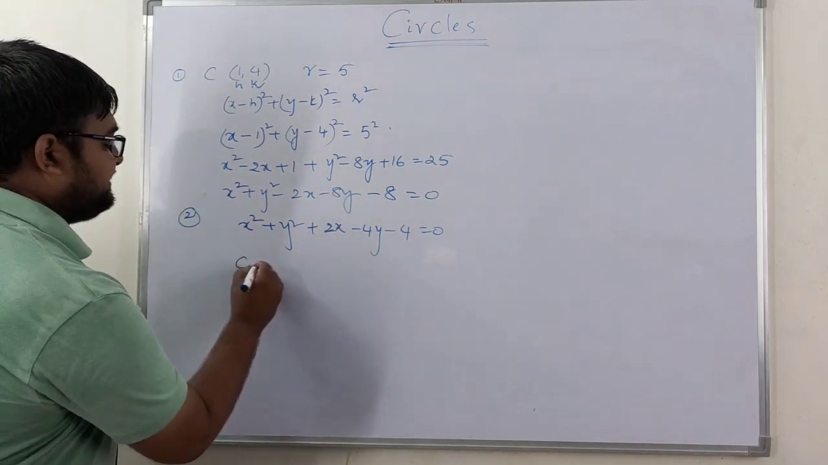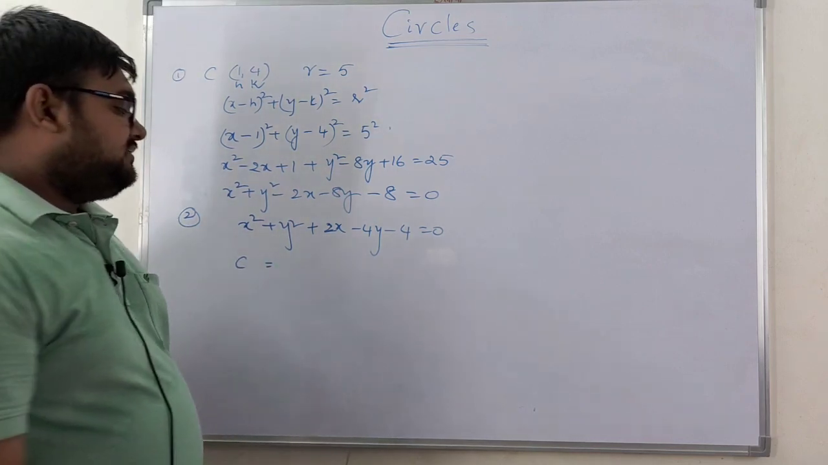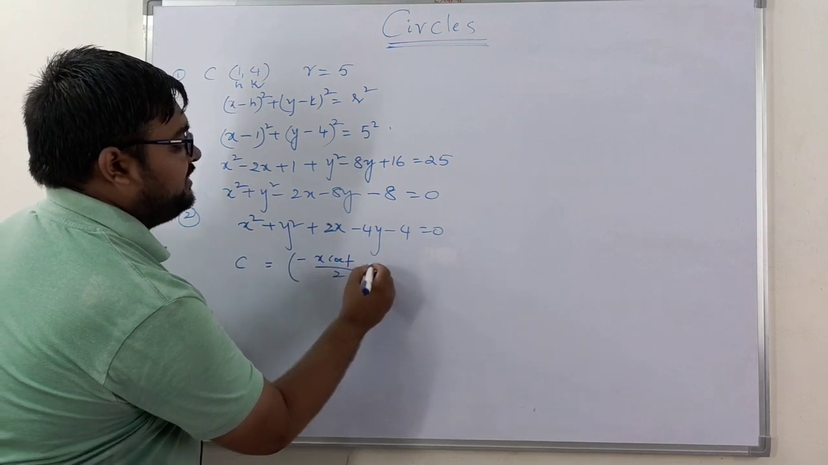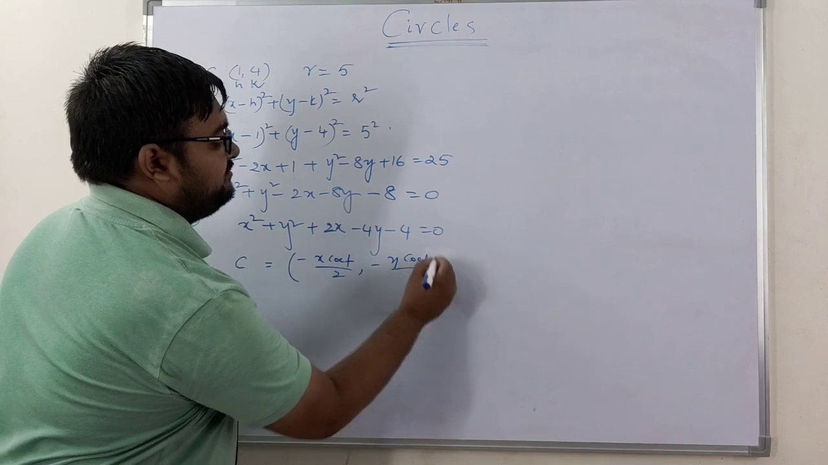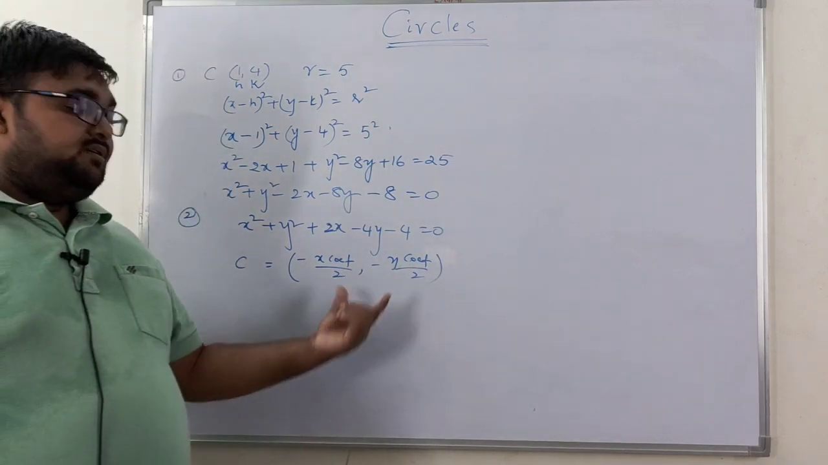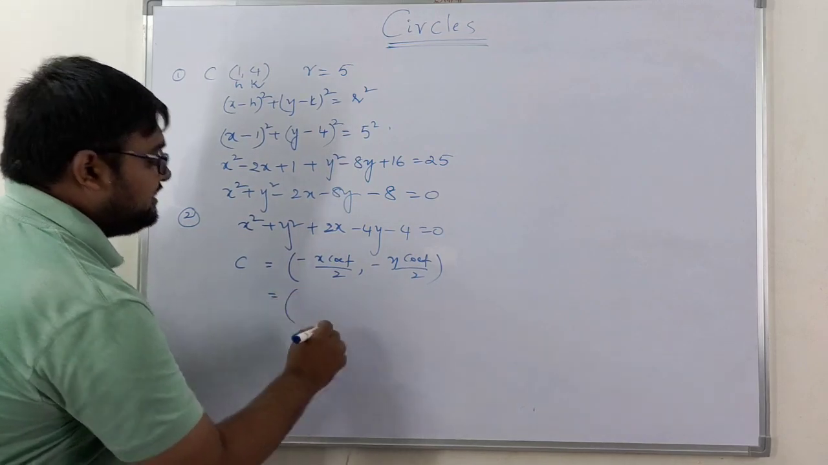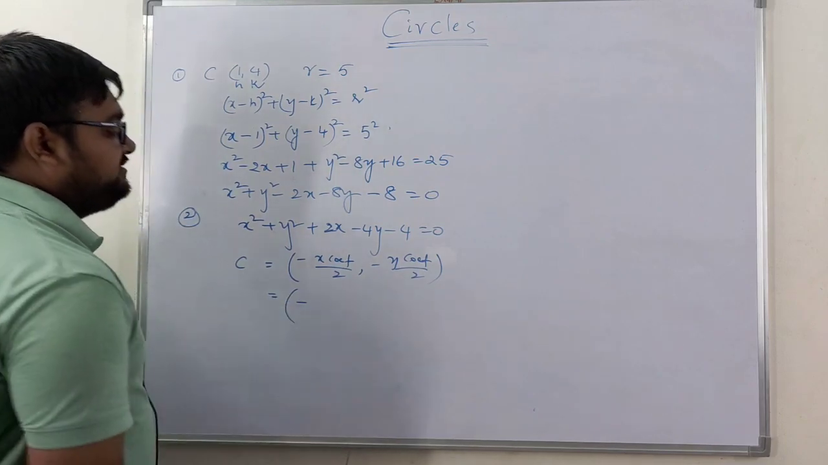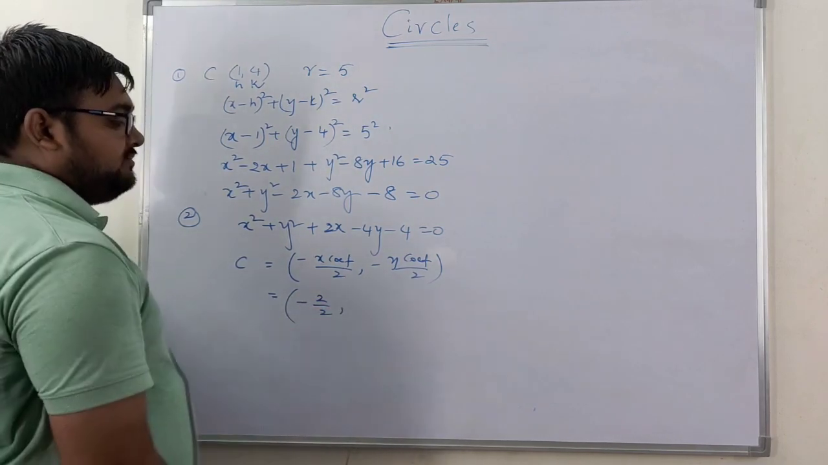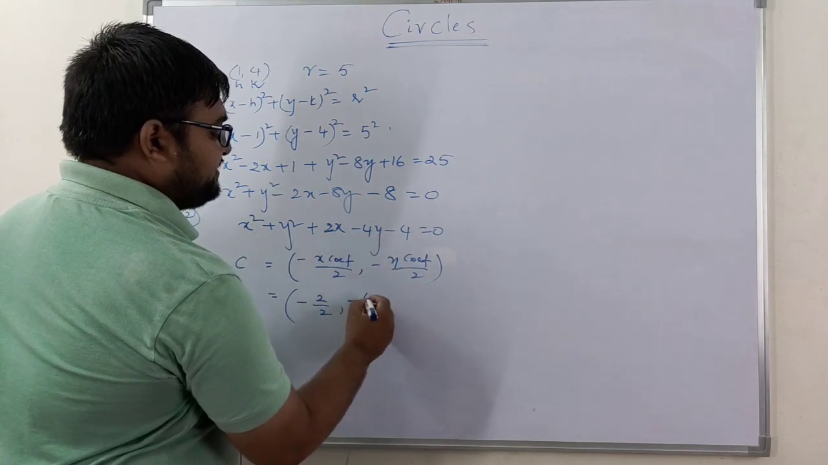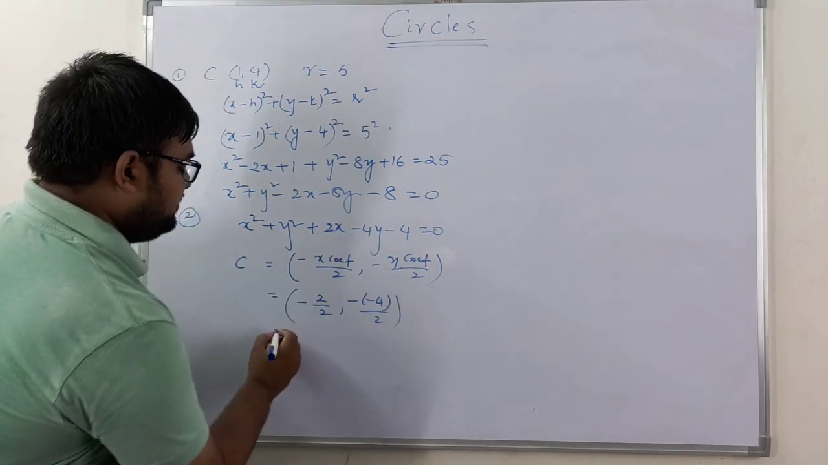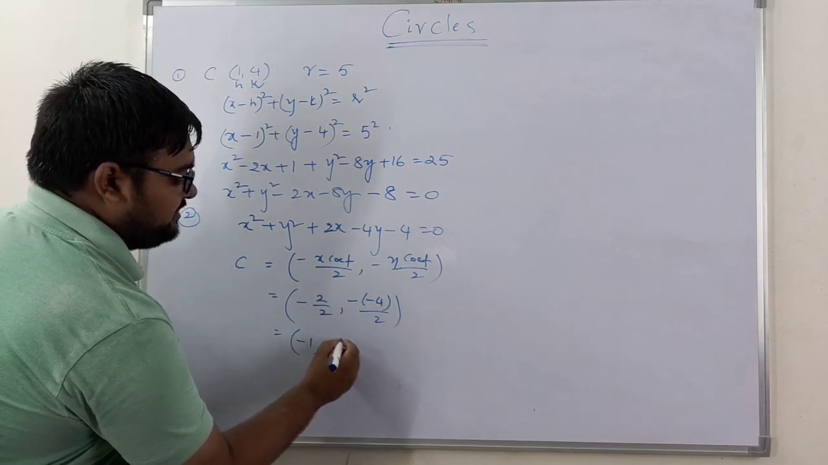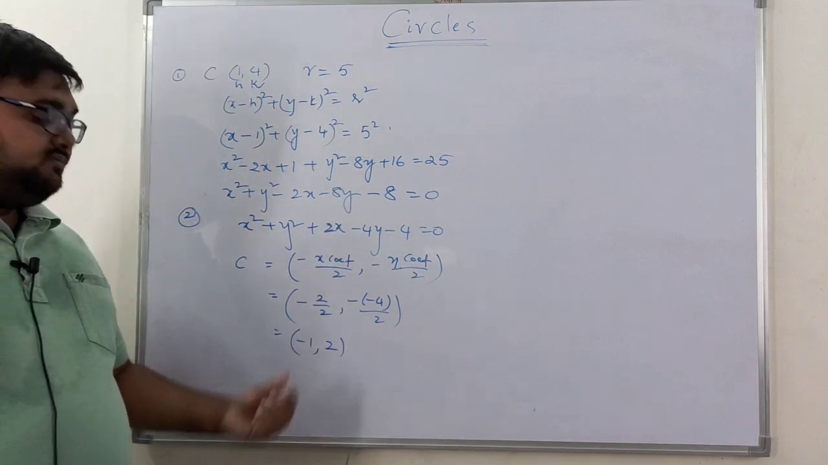Now let us see the center. So what is the formula? The center is (minus x coefficient by 2, minus y coefficient by 2). Now from this what am I going to get? The x coefficient is 2, so applying minus, minus 2 divided by 2, comma, minus the y coefficient, which is minus 4, so minus of minus 4 divided by 2. From this what am I going to get? Minus 1, comma, minus of minus is plus, 4 by 2 is 2. So this is the center of the circle.